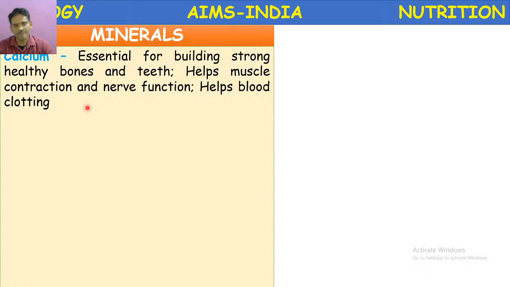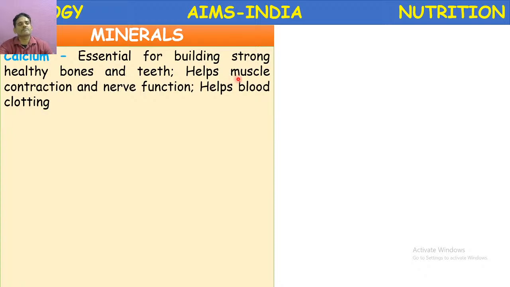Okay, and some of them are called trace elements, which are required in small quantities. So let us go through some of the important minerals and their functions. Calcium. Calcium is essential for building strong, healthy bones and teeth. As we already studied, calcium along with vitamin D is required for formation of strong, healthy bones and teeth.